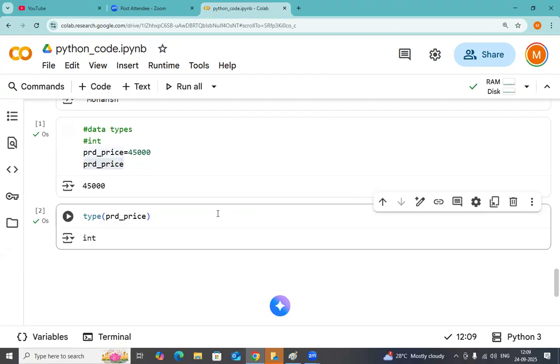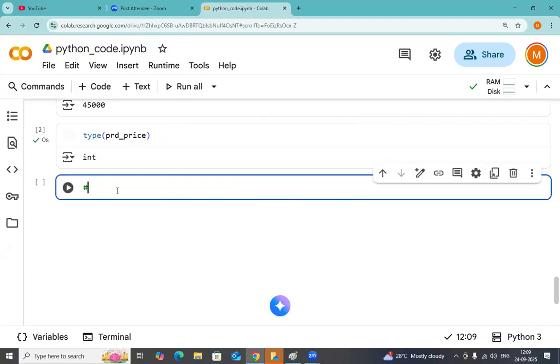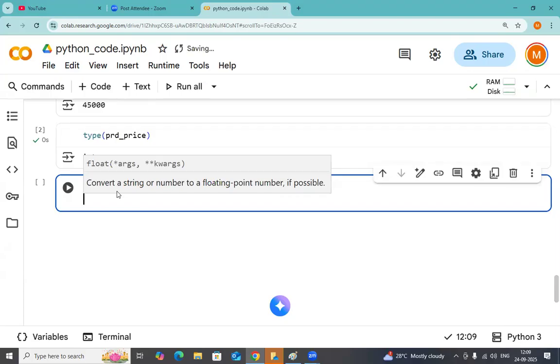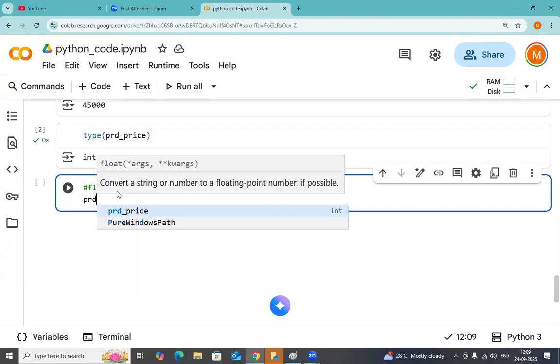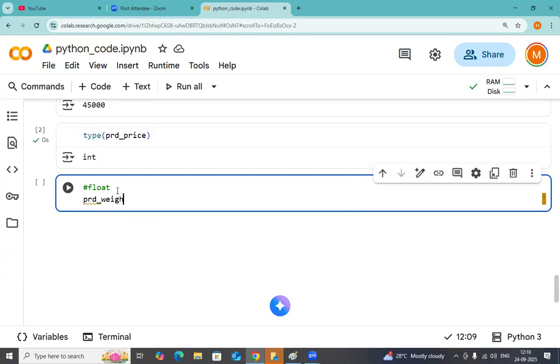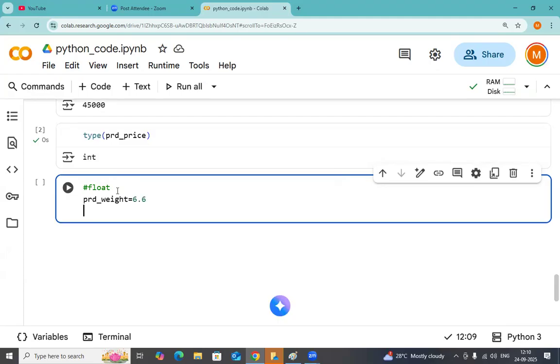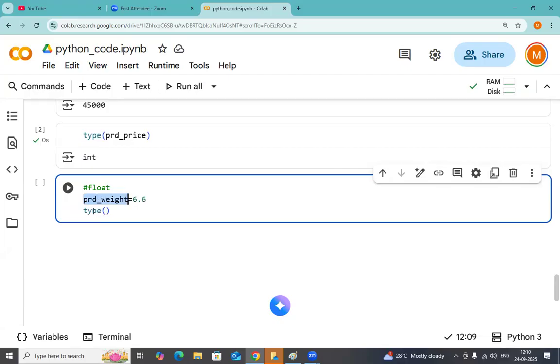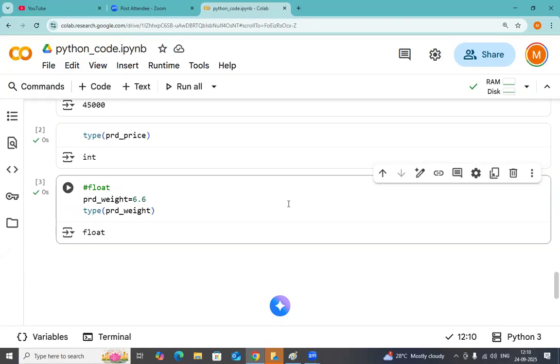The second kind of data is the floating type. What is the floating type? Let me check it out. I'll take one more cell for that, and here I am designing float kind of data. Again I want to give the product weight, something like 6.6 grams. Product weight is 6.6. I want to get the type of the product weight. Type of the product weight is what? Float. Yeah, that is float. This is a float kind of data.